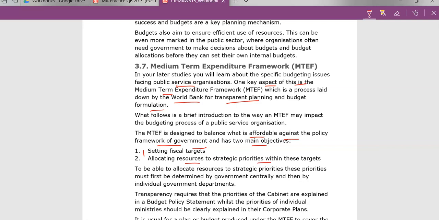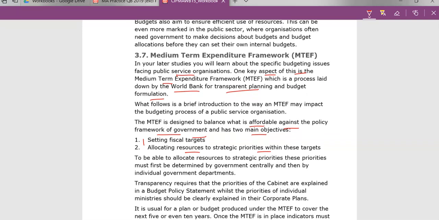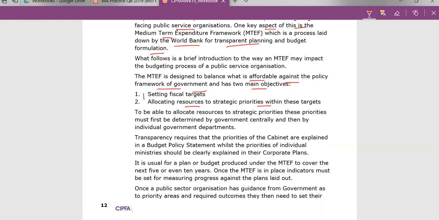So the government pretty much will set, if you like, budgets for different departments within the country. To be able to allocate resources to strategic priorities, these priorities must first be determined by government centrally, and then by individual government departments. So you can see that it is long term.